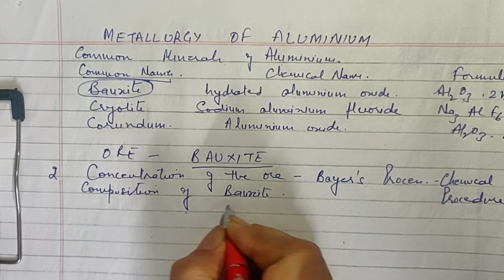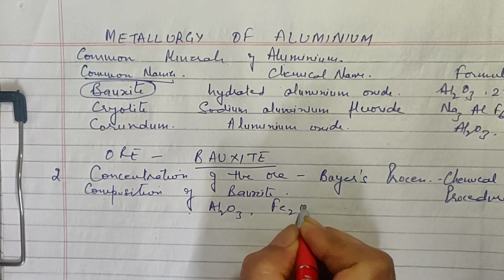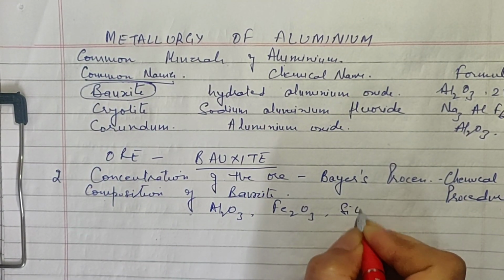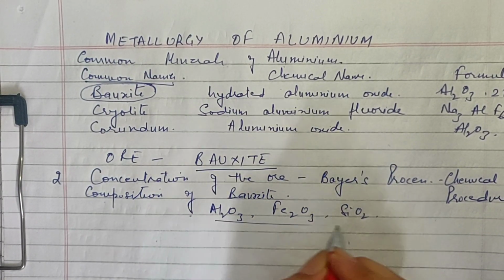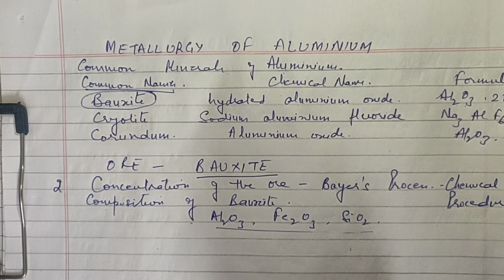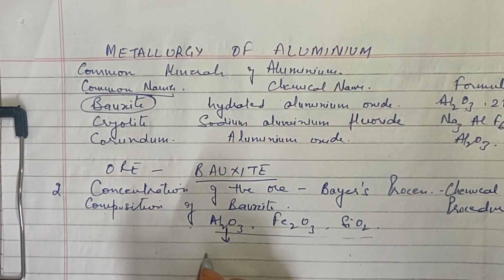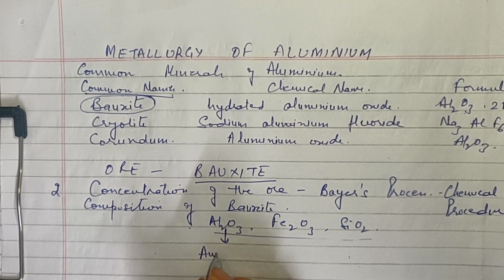Beside aluminium oxide, it also contains ferric oxide and silica oxide. So this is the composition of bauxite. Now since we are using the chemical procedure, we must know the chemical property. Out of these, aluminium oxide is amphoteric.